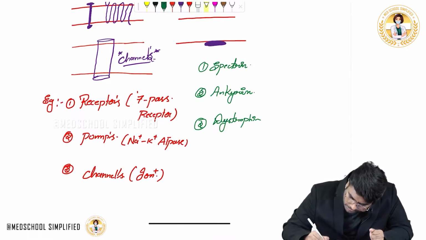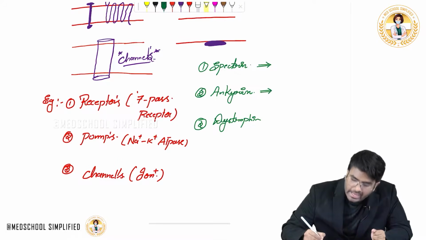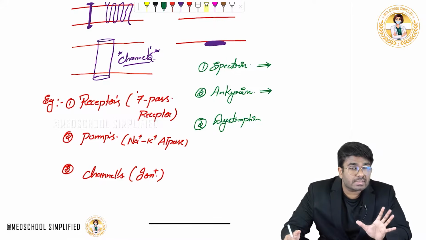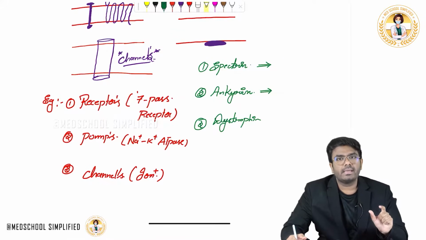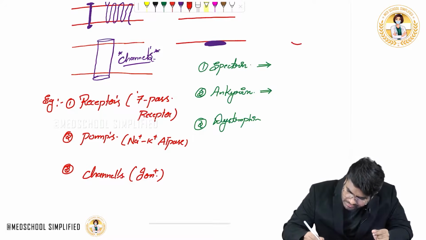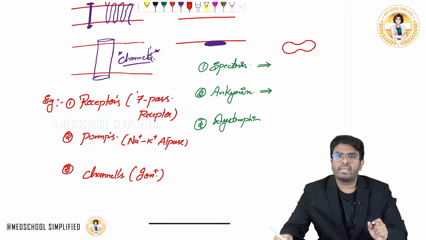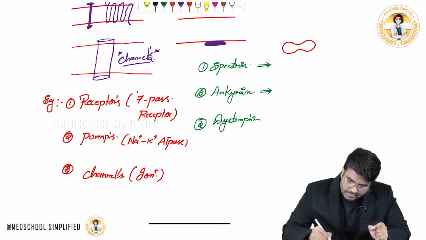Now, from the exam point of view, they will ask you, see, in the RBC, spectrin and ankyrin especially are present in the cell membrane of the RBC. And what is the importance? They maintain the biconcave shape of the RBC. We know that RBCs have a biconcave shape. This biconcave shape is because of these peripheral proteins like spectrin and ankyrin.